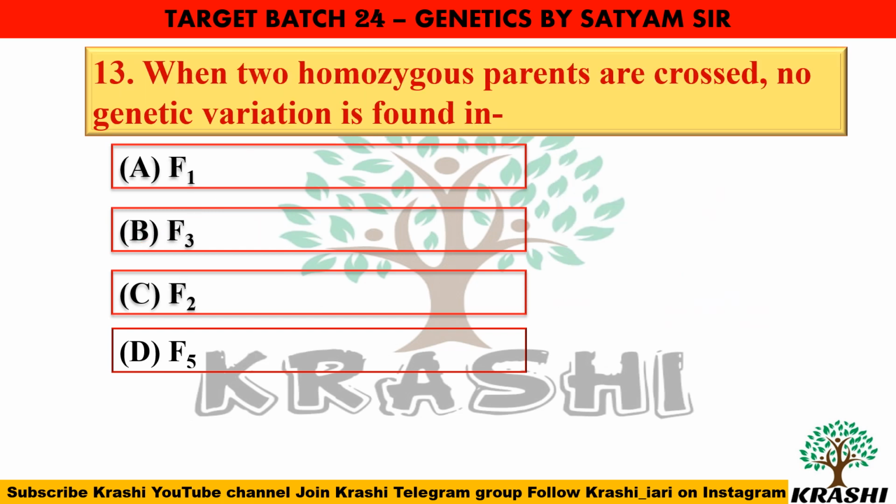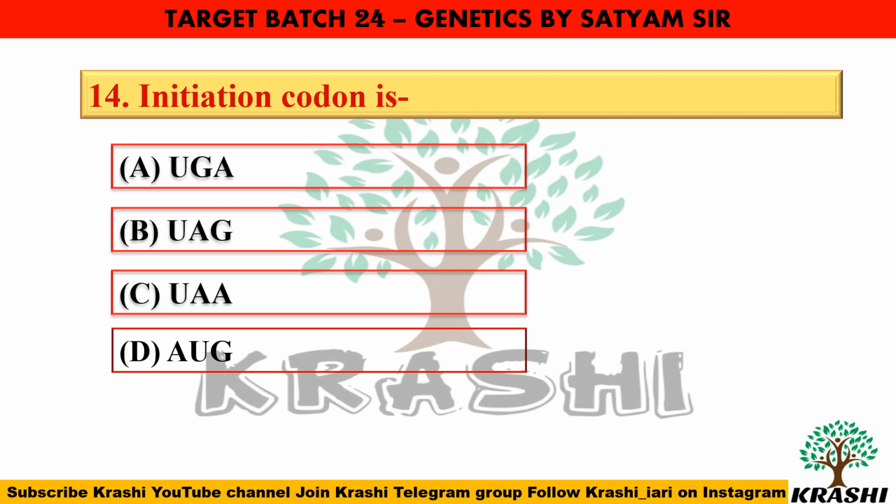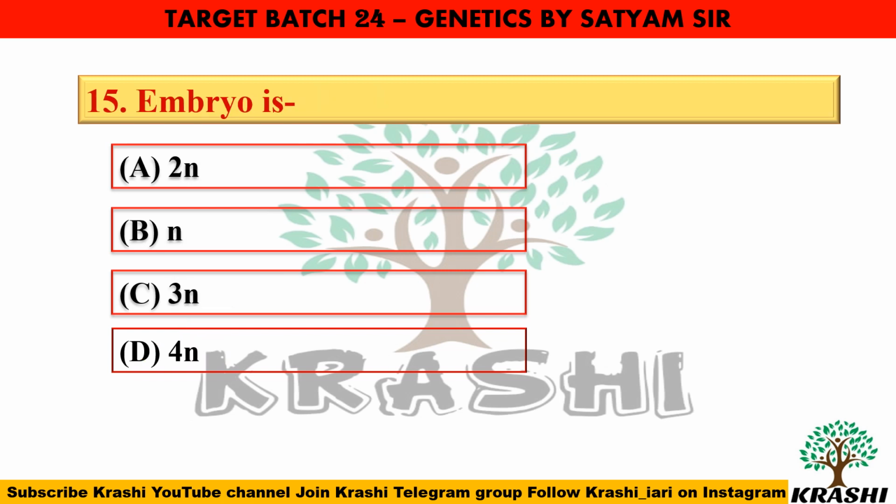Question number 13. When two homozygous parents are crossed, no genetic variation is found in? So the variation is not found in the F1 generation. Question number 14. Initiation codon is? It is AUG, that is methionine. Question number 15. Embryo is? So embryo ploidy is 2n, because it is formed without the process of meiosis and as a result of double fertilization.